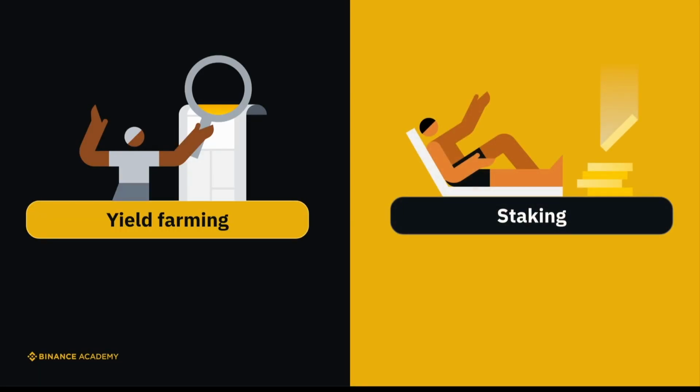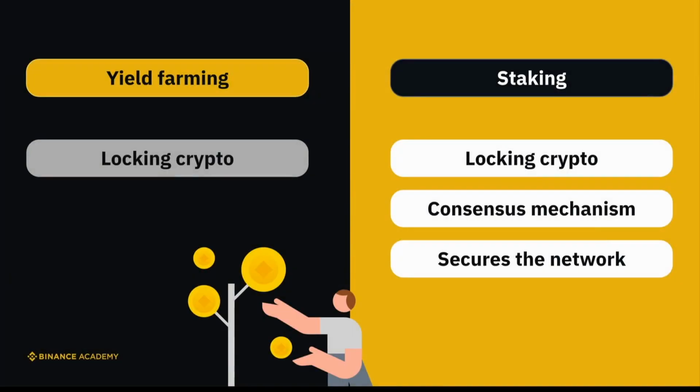Wait, are you wondering why yield farming sounds similar to staking? Well, yes, you're right. Like staking, yield farming also requires your crypto to be locked up. But there are some differences. Staking is locking up your crypto in a blockchain network to contribute to the network's consensus mechanism. You stake your coins to help keep the network secure. You may also need to perform certain tasks, if you are doing solo home staking, for example, or delegate others to do these tasks on your behalf.